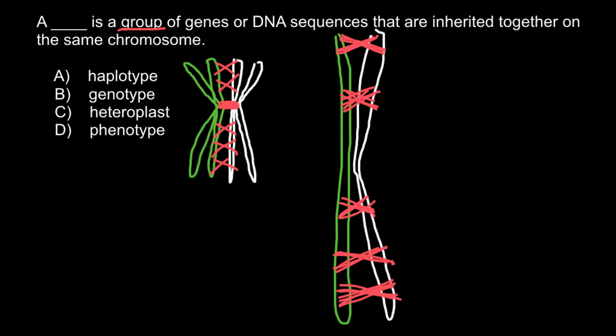Now you can see boxes here that would be inherited as one intact group of genes, and this group of genes would be inherited for many generations together.